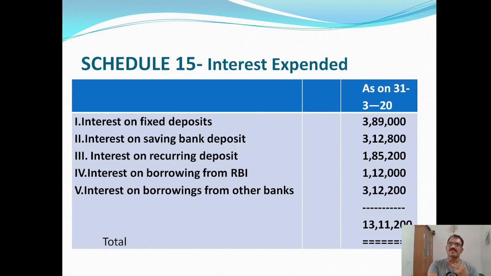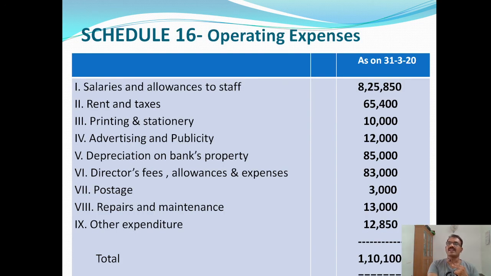And the last schedule is schedule number 16, operating expenses. All other expenses are shown here. First item, salaries and allowance to staff, 8,25,850. Rent and taxes, 65,400. Printing and stationery, 10,000. Advertising and publicity, 12,000. Depreciation on bank's property, 85,000. Director's fee, allowances and expenses, 83,000.